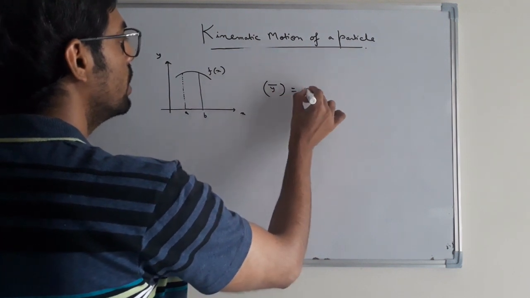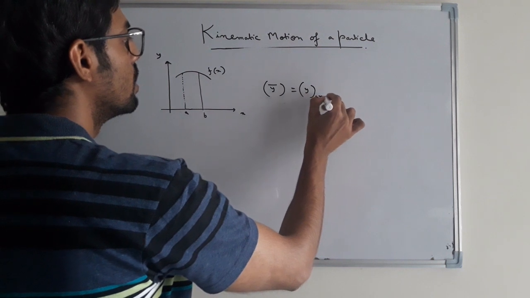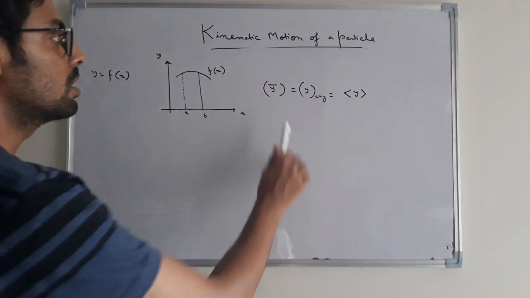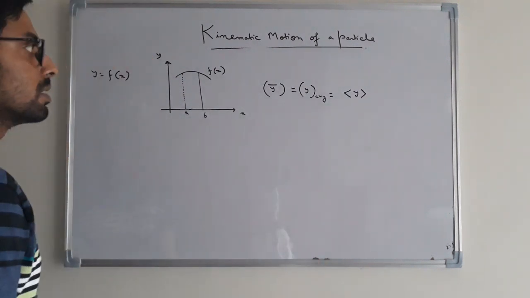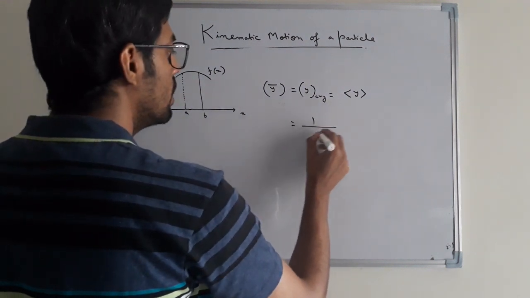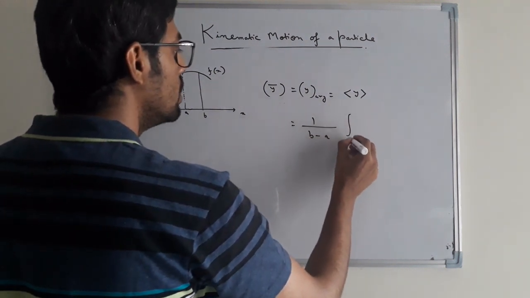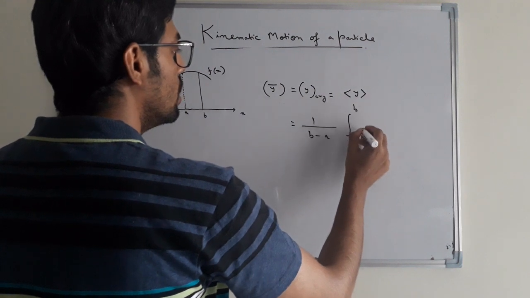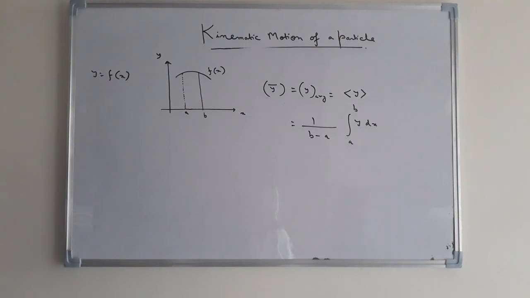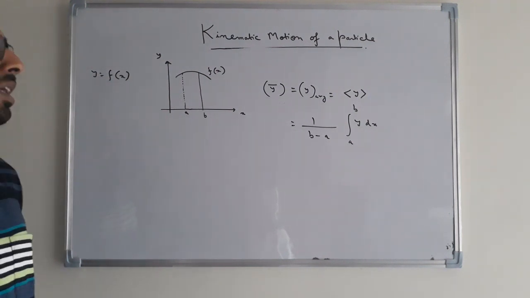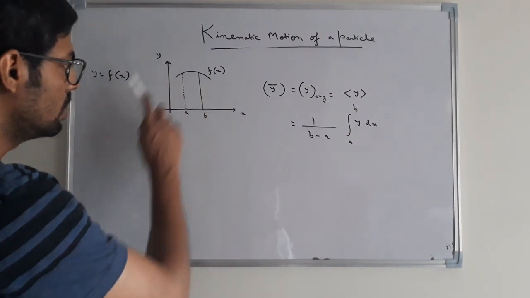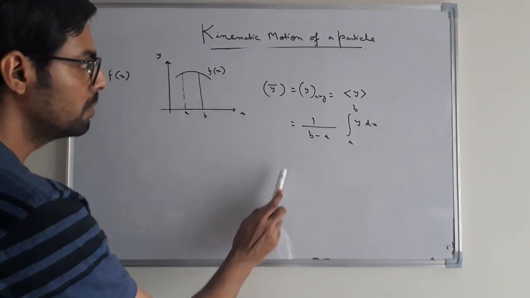Y bar means y average, or you can denote it by y in brackets. These are all the notations for writing the average of a function. So y bar equal to y average equal to y bracket equal to 1 by (b minus a) times the integral from a to b of y dx. So this is the definition of finding the average of any function actually. Suppose you have two limits a and b, within this interval a to b, what will be the average value of this function y?